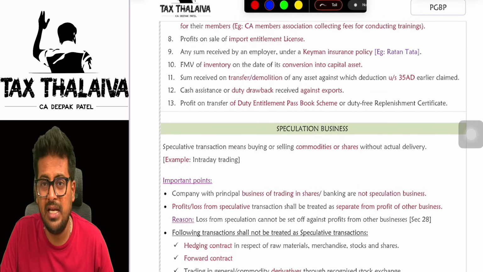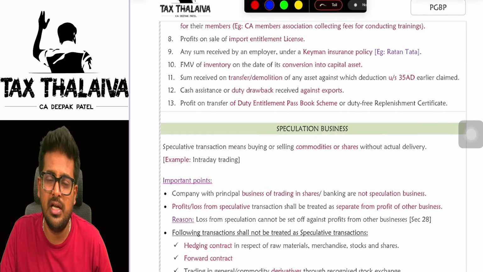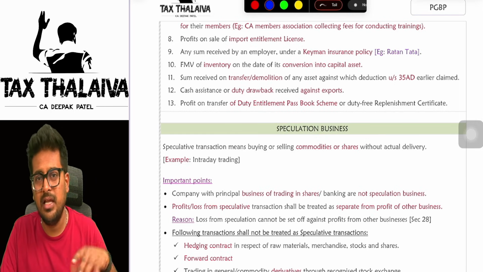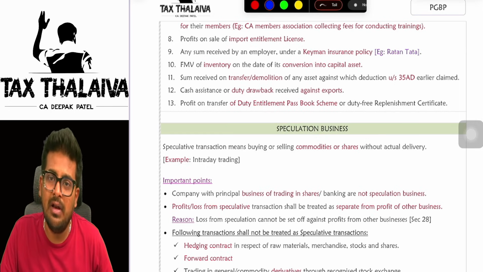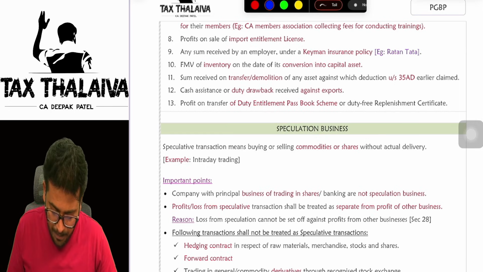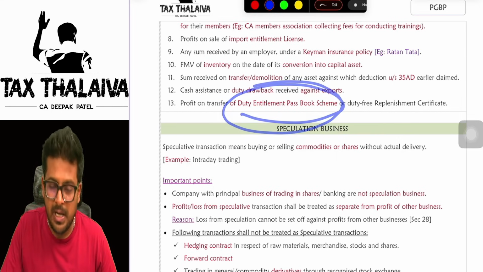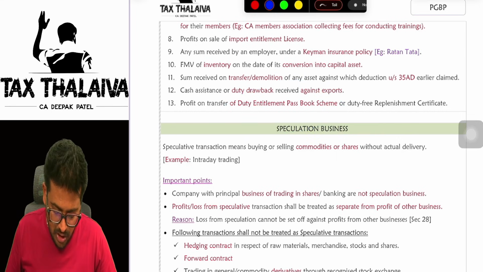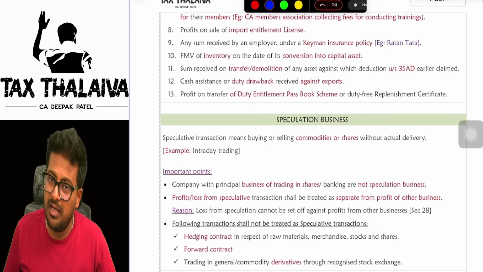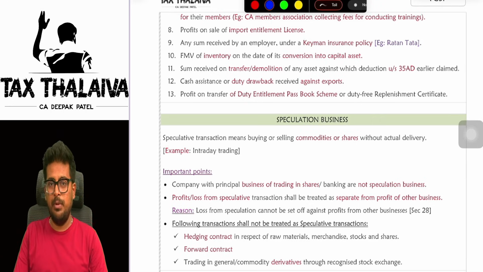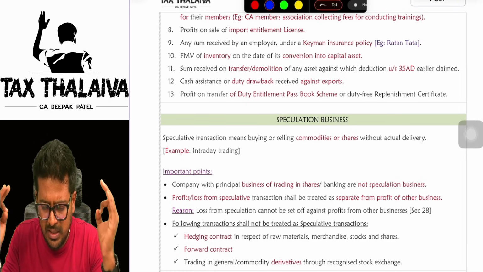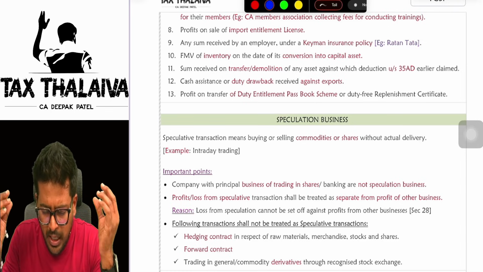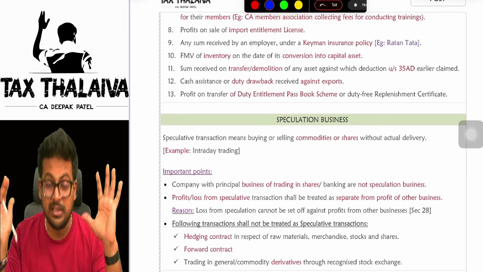If you transfer any asset for which you have already claimed a deduction under section 35AD, then whatever amount you receive on the transfer will be taxed under the head PGBP. Duty entitlement passbook scheme, if you transfer that, on that, if you receive any profit, even that is taxable under PGBP. So whatever we have seen under section 28, if you see these kinds of incomes in your question paper, immediately tax it, tax it, tax it.